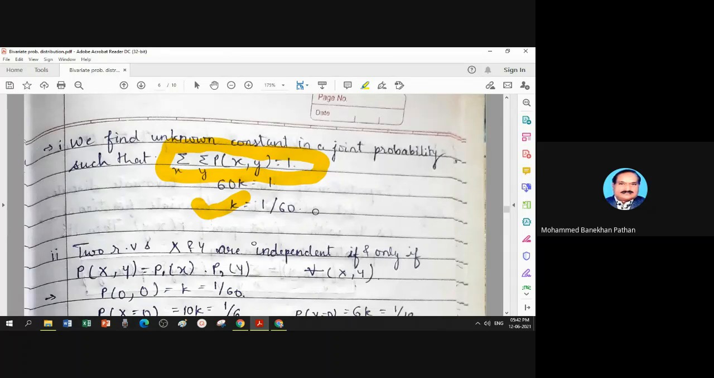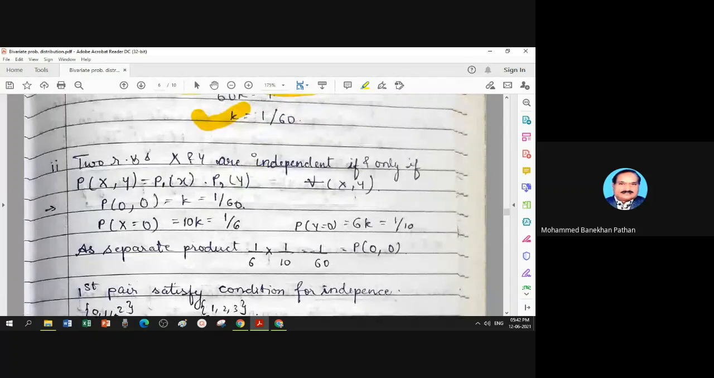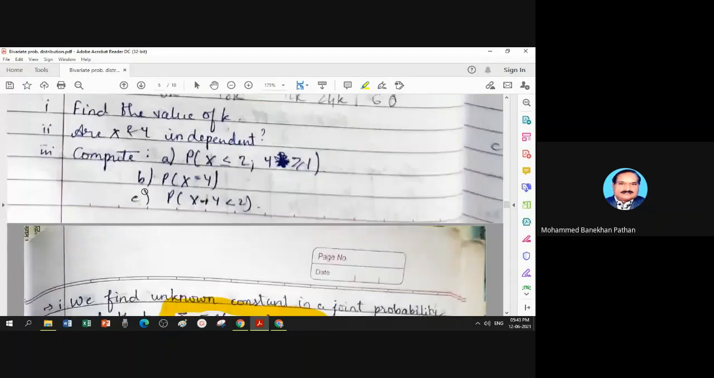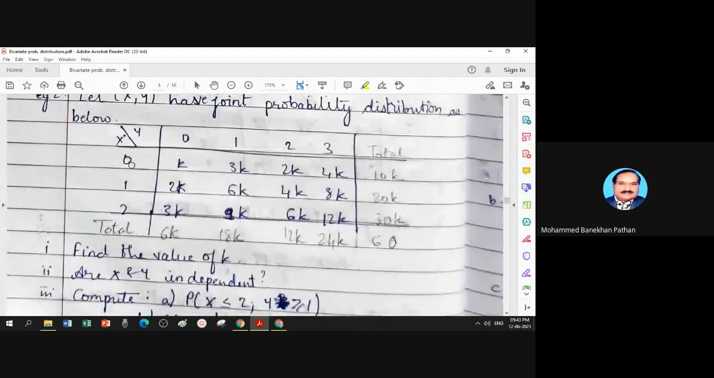Very simple question. Now I want to verify x and y are independent or not. Just like example 1, the variables are independent if joint is equal to the separate product. And it should be true for every pair x, y. Let us start with the first pair, probability 0, 0. In my example, x taking value 0, y taking 0. So inside the table is a joint probability.